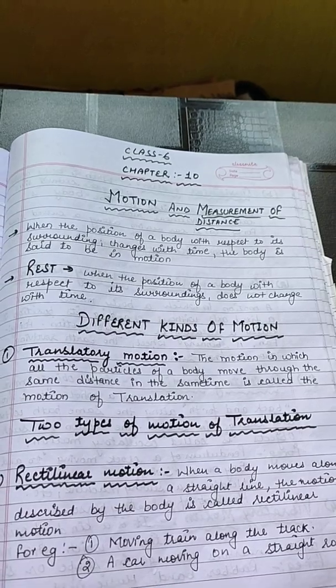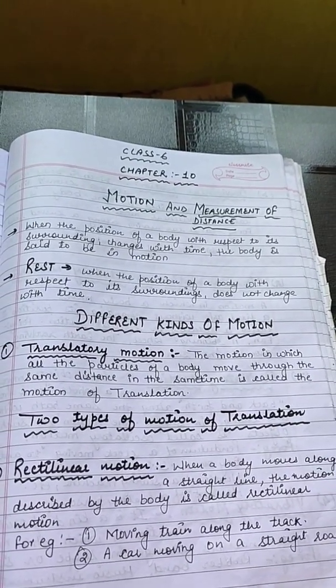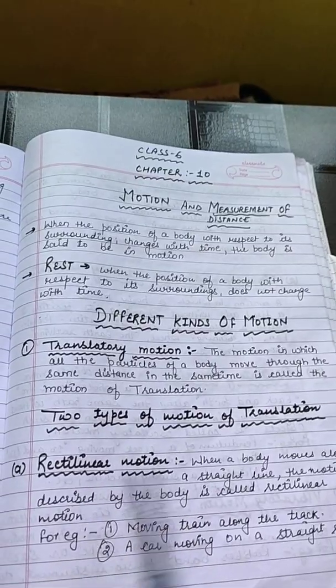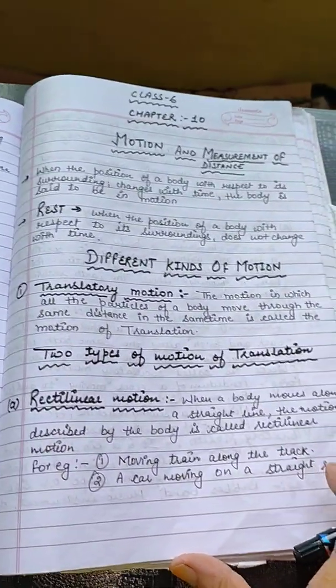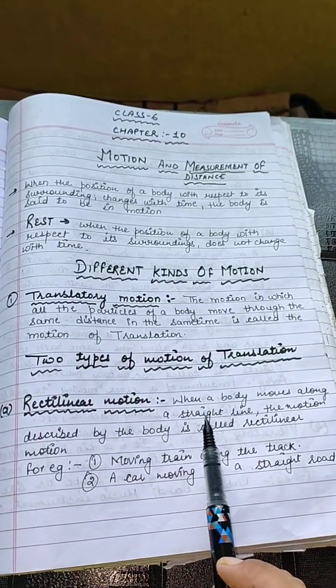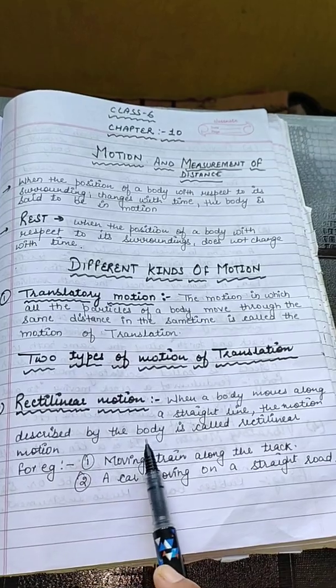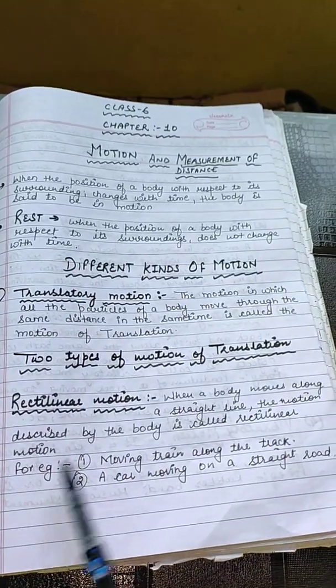Now, the translatory motion or the motion of translation is of two types. Number one is rectilinear motion. So what is rectilinear motion? When a body moves along a straight line, the motion described by the body is called rectilinear motion.